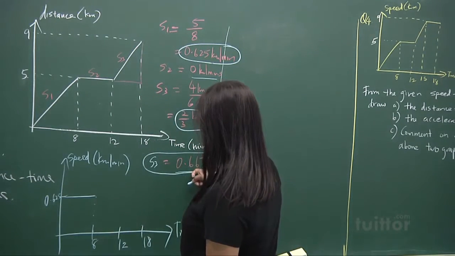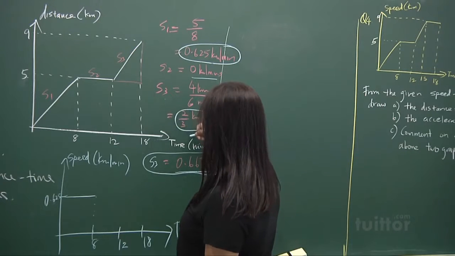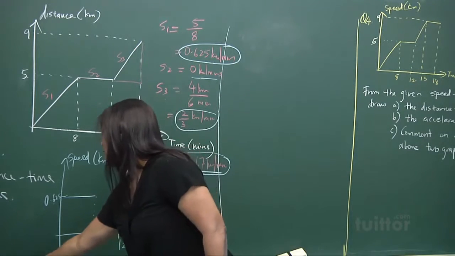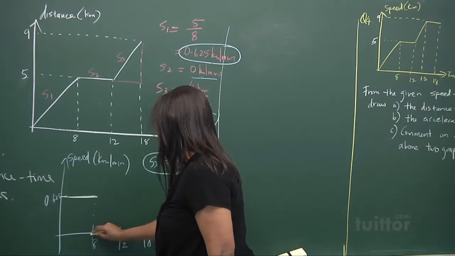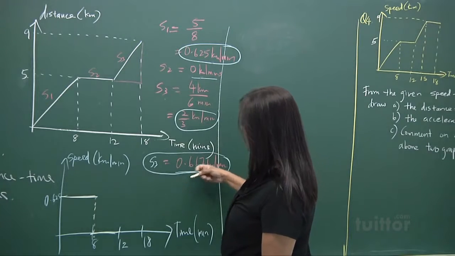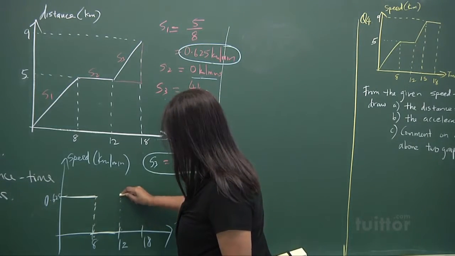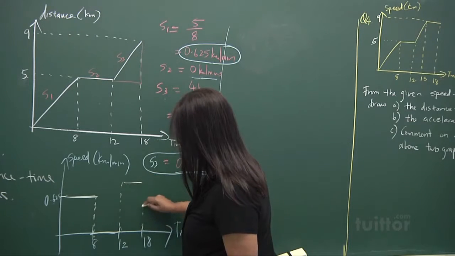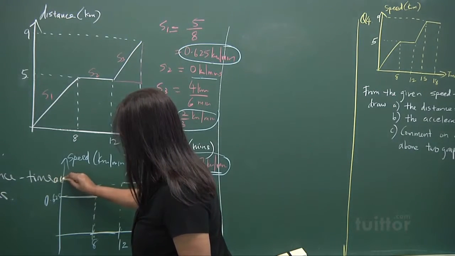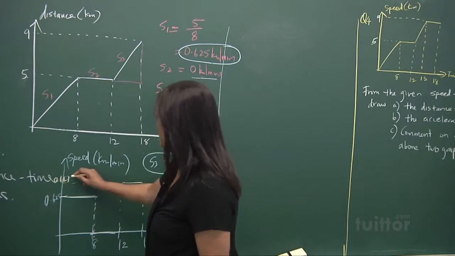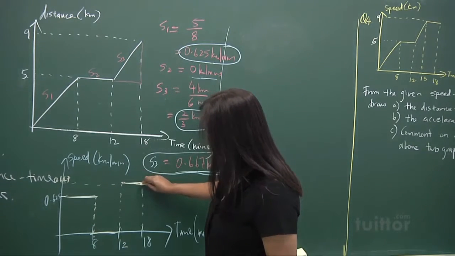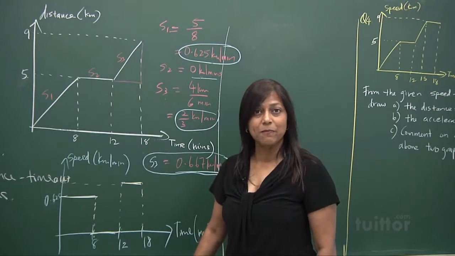All right? And then it went to 0. S2, sorry, it was 0. So here is 0. Let me use another color. This is this, and here, yep, and we put a dotted line. And then it went up to 0.666. It's a recurring decimal. All right? So what do we write here? This is 0.667. A little bit of a round up. Can you read that writing of mine? So this speed here is 0.667 kilometers per minute.